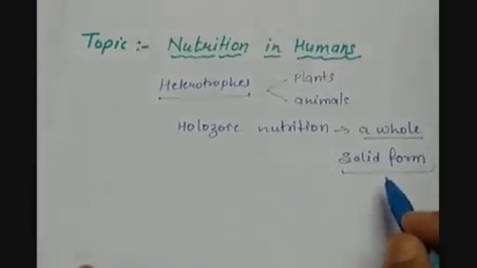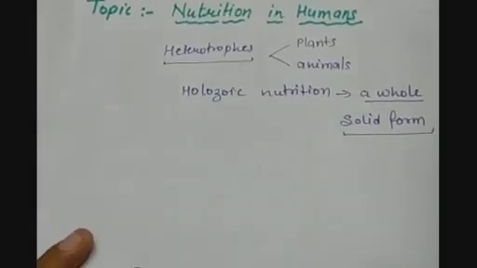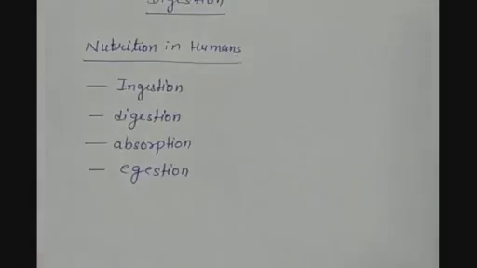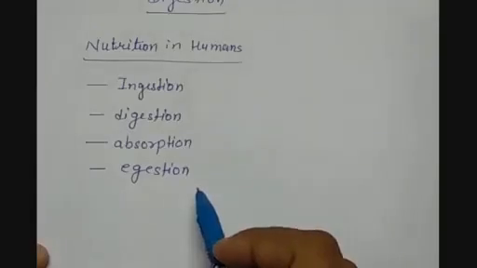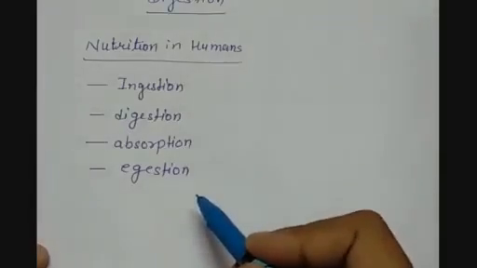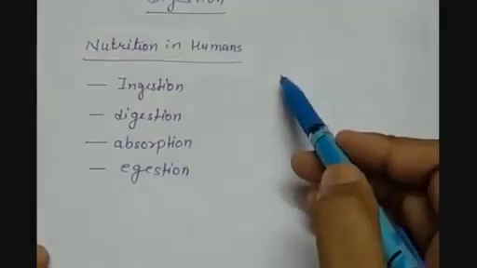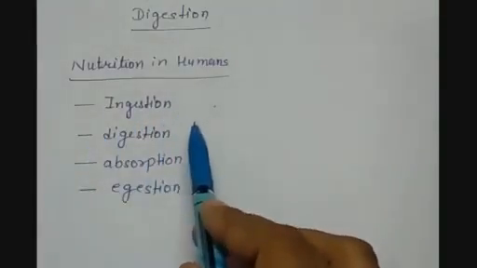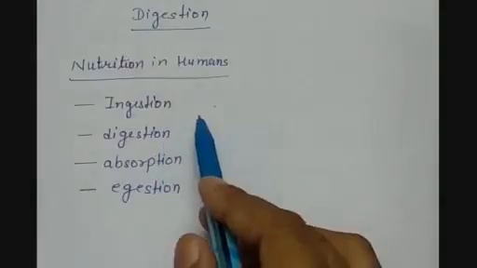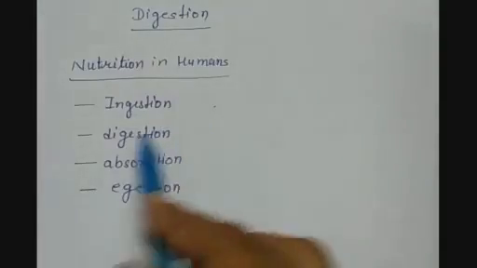So this whole process of taking the food in, from the intake of the food till the excretion of waste materials produced in the process of digesting the food, the nutrition in humans has 4 basic steps. First, ingestion. Ingestion means to take the food in through the mouth or the oral cavity.